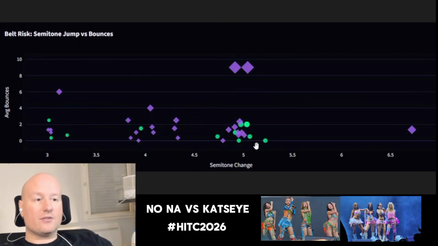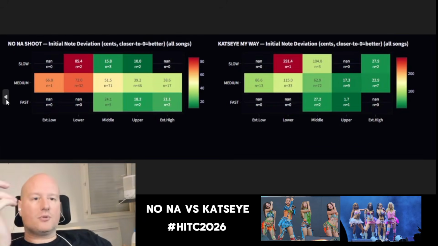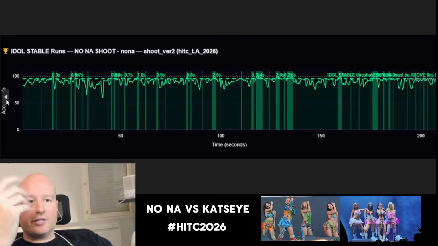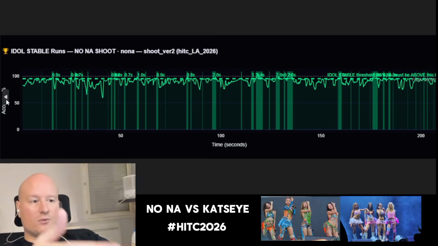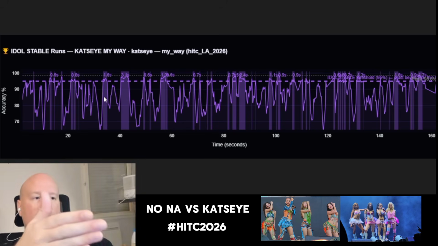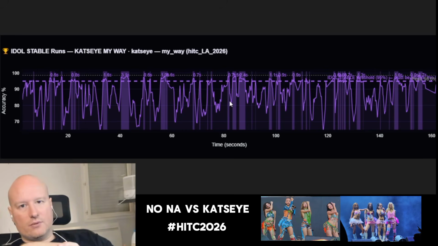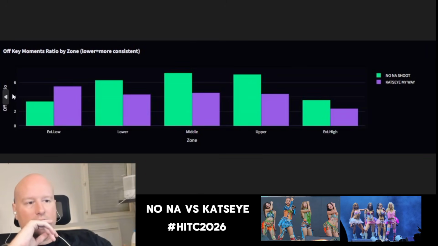I believe that stuff like this is really interesting. So stabilization, I'm not gonna go do it. We can see the idle stable runs, right? So NONA and KATSEYE. I believe you can see how KATSEYE is during the song, and you can see here they are very sharp. KATSEYE is more on the idle quality above the threshold. But on average they're a bit lower. That's interesting to see. If I can show you the average.